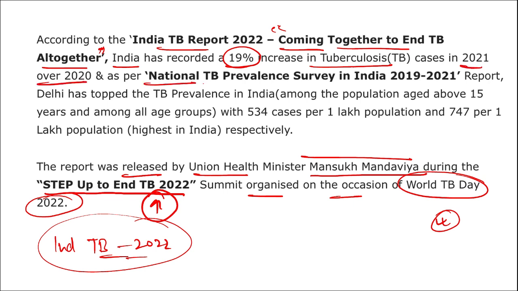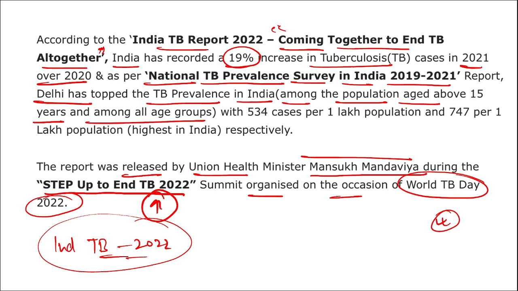As per the National TB Prevalence Survey in India 2019 to 2021 report, Delhi has topped the TB prevalence in India among the population aged above 15 years and among all age groups. That means, what is TB prevalence? Here, Delhi saw 534 cases per 1 lakh population and 747 per 1 lakh population, highest in India among the different age groups. Alright,